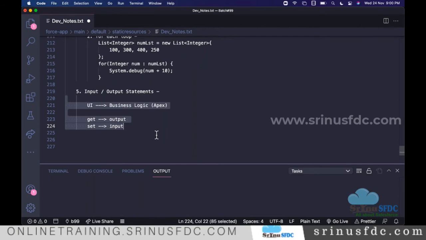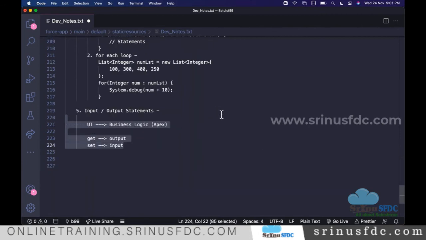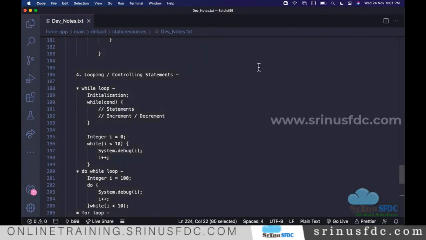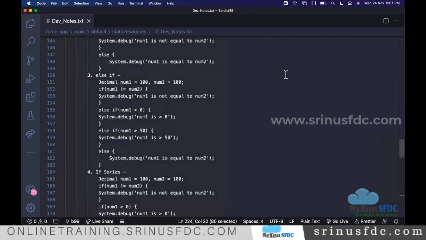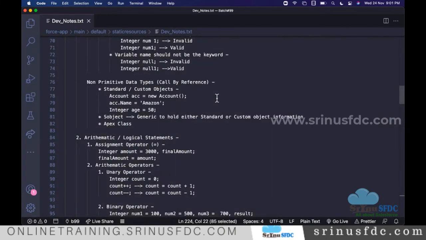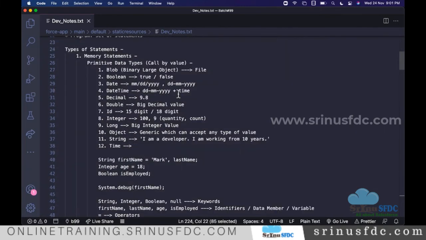Set allows us to provide the input. As a developer, just keep that in mind. That's it. So these are the different statements. On a day to day basis, when you see most programs, you see all these statements in them. Now I'll show you some programs and see if we are able to identify what kind of statement it is and why they are writing those.